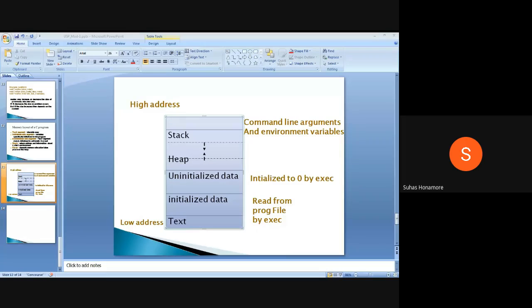The main function receives two kinds of arguments: argc and argv. These are received in main, and that is called command line arguments. Whatever comes in, by default it will be kept in the stack. Then again, environment variables: a third parameter we can pass to main is the environment variables. Some variables you can pass. All of these together will be kept in your stack.